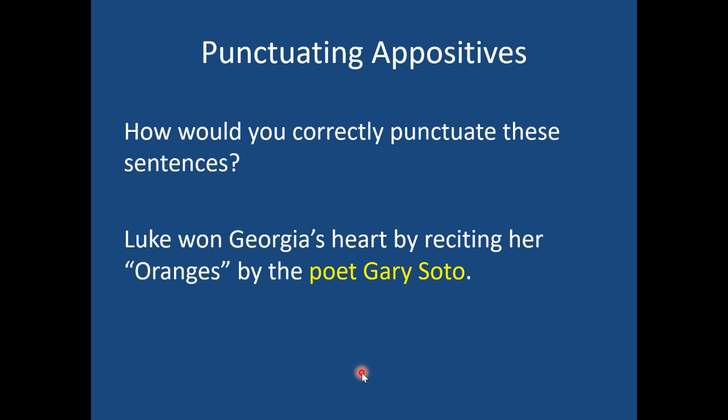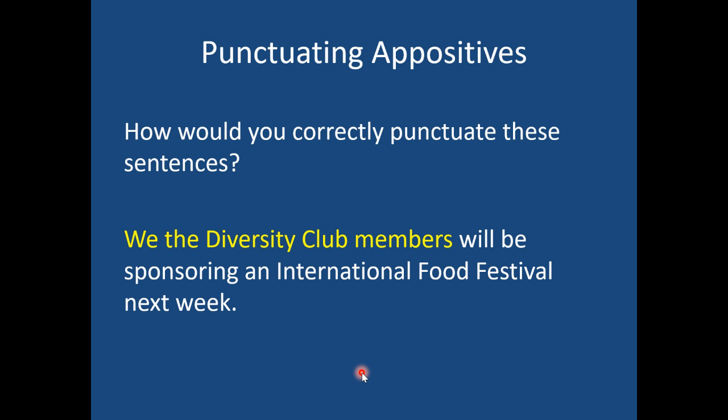Luke won Georgia's heart by reciting her Oranges by the poet Gary Soto. This is an error I see a lot, where people try putting a comma after the word poet. There's multiple poets in the world. Gary Soto's a great poet, but he's not the only poet. By putting a comma in, it makes it sound like he's the one and only poet. He's not the one and only poet, so there's no comma needed in this one at all.